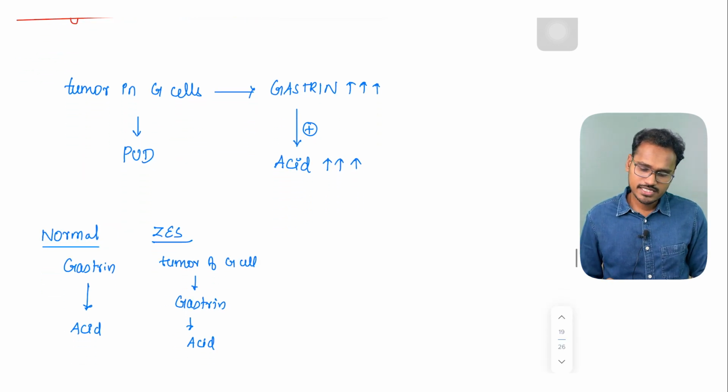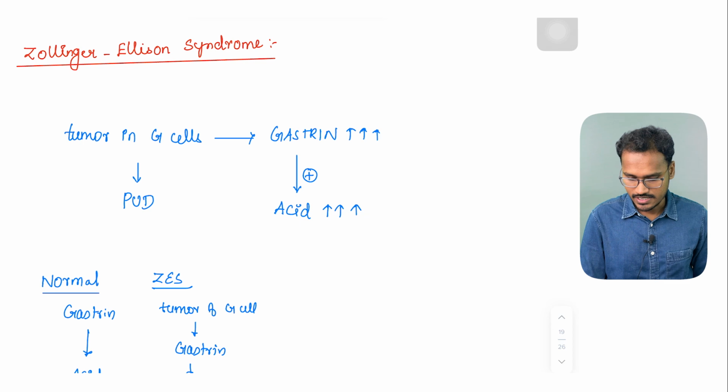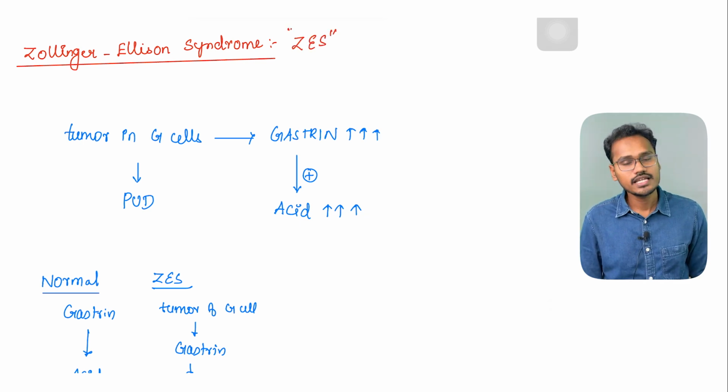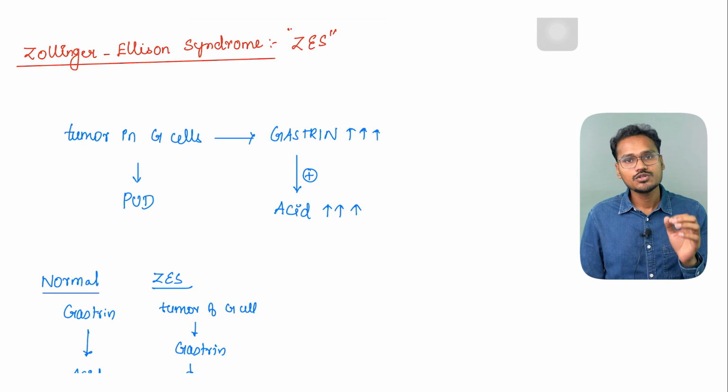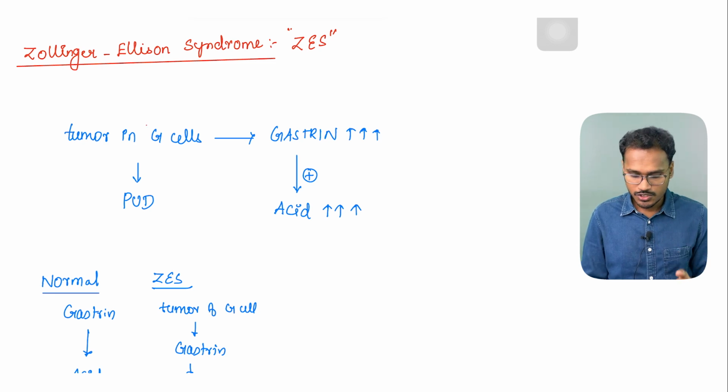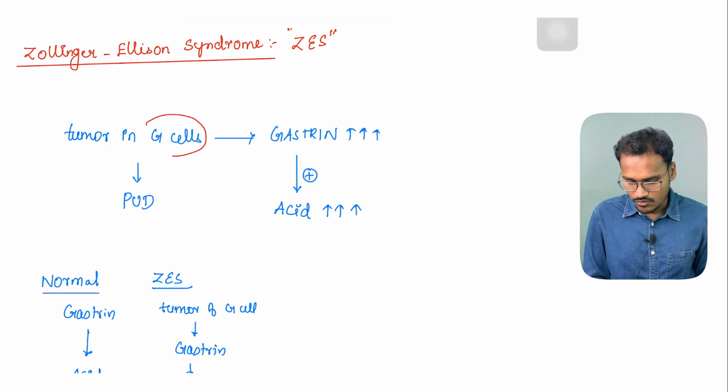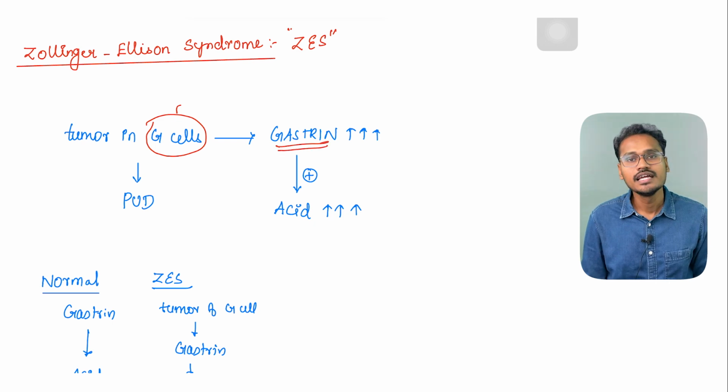Next, coming to the next syndrome, that is Zollinger-Ellison syndrome. So this is ZES. What is this Zollinger-Ellison syndrome? It is actually a cancer condition wherein there is a tumor in the G cells. What is the function of the G cell? The G cell is going to produce a lot of gastrin, and gastrin is going to secrete the acid.